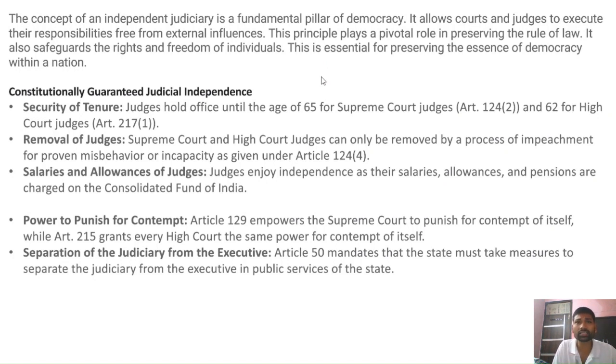Fundamental rights are available not just for citizens, but foreigners also can enjoy some of the fundamental rights. For example, Article 21 and Article 21A are available to foreigners as well, right?